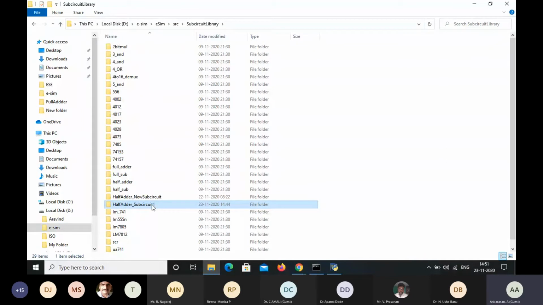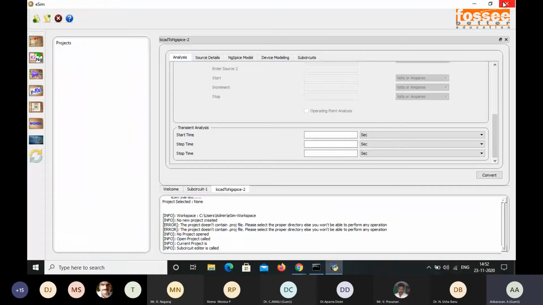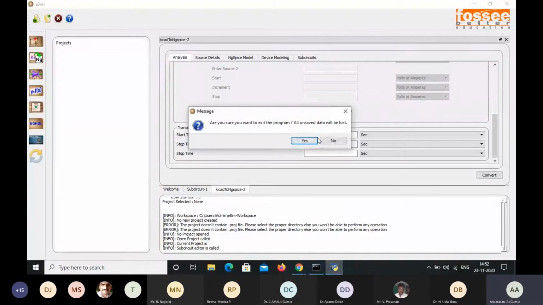Generally, we know that designing the full adder circuit involves the 3 inputs A, B, C in, and outputs sum and carry. That can be designed by using two half adder circuits also. For the full adder, as usual we need an XOR and an AND gate, another XOR and AND gate, and then one more OR gate will be used. By this method, I have already made the half adder as a subcircuit. I'm going to use this half adder subcircuit model and design the full adder. So from the beginning, I'm going to start the project.